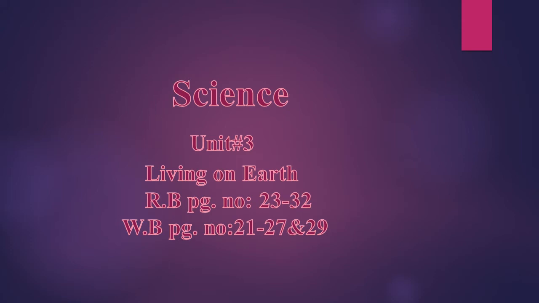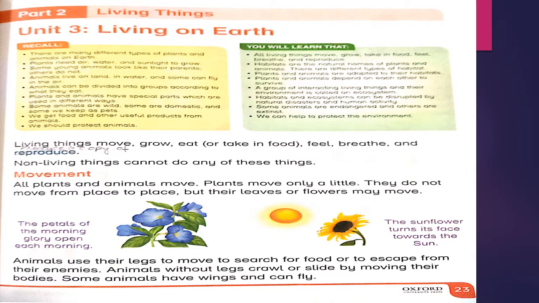Now we will start with the subject science, unit number 3, living on earth. Reading book page number 23 to 32, workbook page number 21 to 27 and 29. Book page number 23, unit number 3, living on earth. Living things move, grow, eat or take in food, feel, breathe and reproduce. Non-living things cannot do any of these.